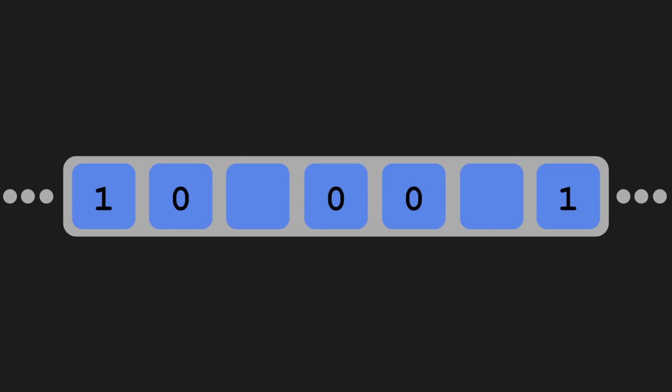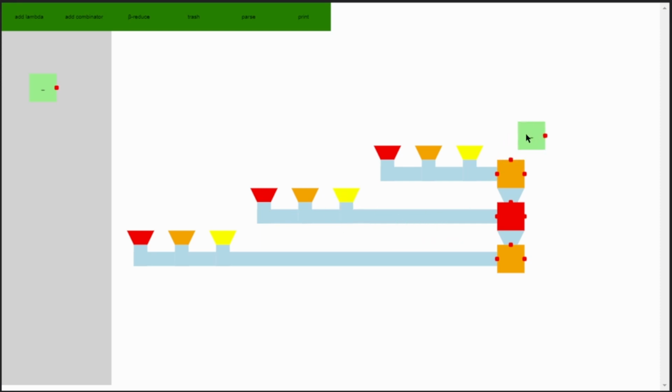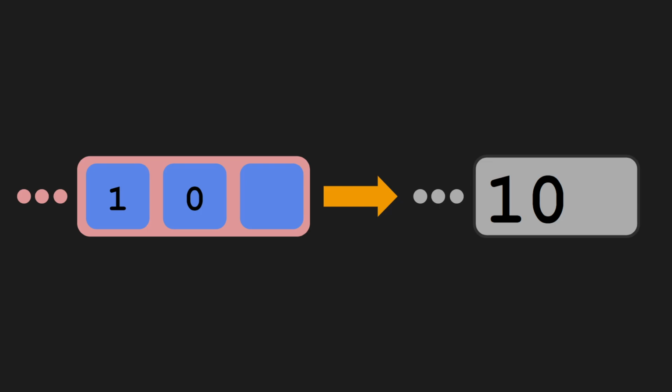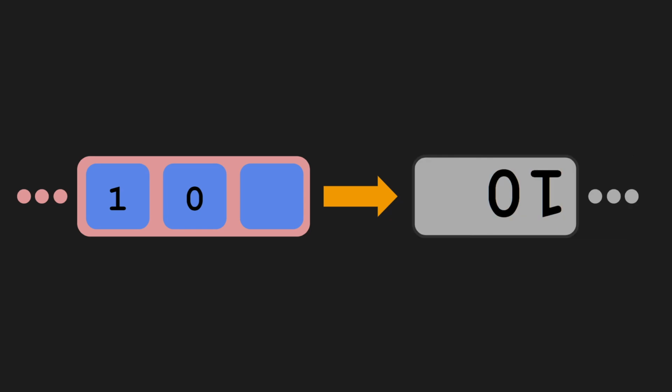But one thing we didn't think about is how the tape actually extends forever blank in both directions. This is a problem because infinitely long expressions aren't actually allowed in the Lambda calculus. One way to fix this is to say that if it ends with a blank symbol, it just extends blank forever. But that brings up another problem because on the left side, the tape starts with infinite blanks. But we can actually get rid of this in a really clever way, by reversing the left string. That way, a string's first symbol is always the one right next to the head.